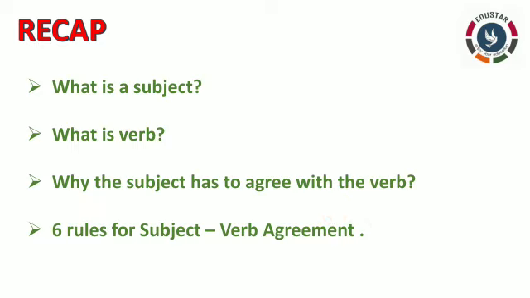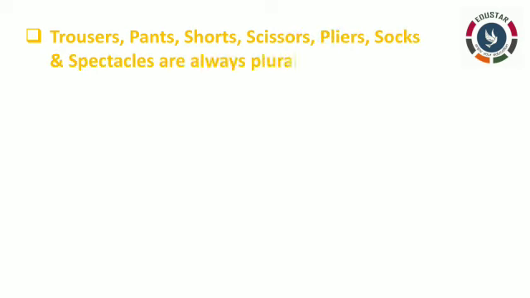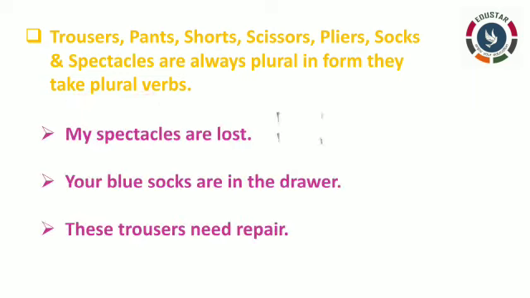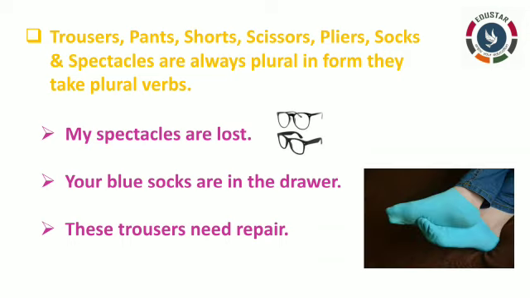Now, let's see the next rule for subject verb agreement. See here, nouns like trousers, pants, shorts, scissors, pliers, socks and spectacles are always plural in subject. So, they take only the plural form of verb. Now, see this example. My spectacles are lost. Spectacles, nothing but specs, that's what I have given here. And your blue socks are in the drawer. The trousers need repair. So, for these things, you have to use only plural form of verbs. Okay, now let's move on to the next one.